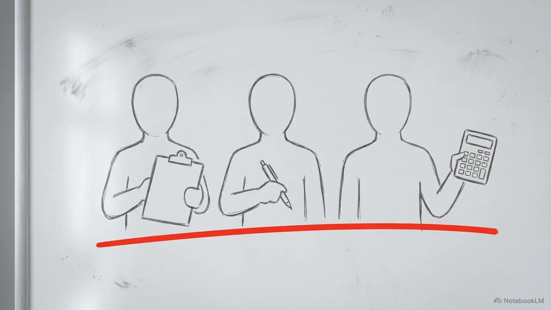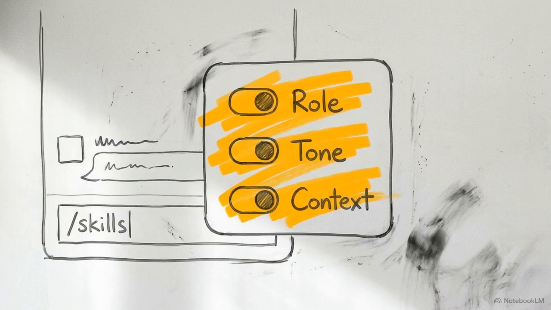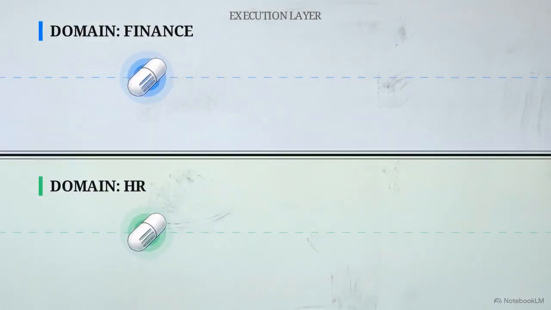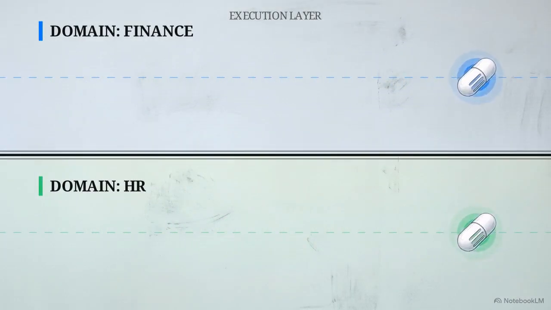With the vault established, we can deploy the execution layer, specialized agents like content planners, writers, or finance experts. Using Claude's native skills command, as seen here, allows you to instantly generate tailored profiles for these experts. The key here is strict boundaries. You must explicitly ban an HR agent from doing the job of a pricing agent to ensure that specialized knowledge stays within its proper lane.